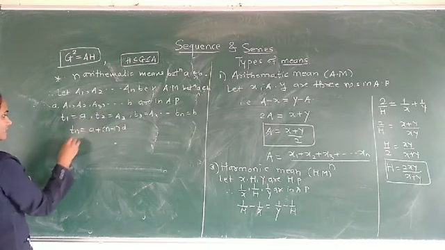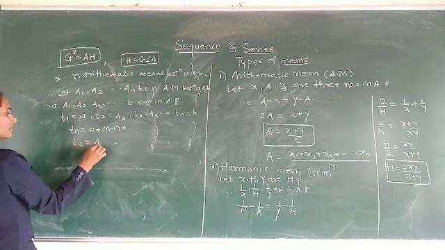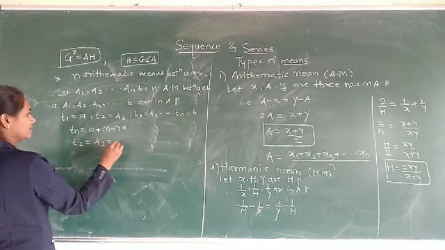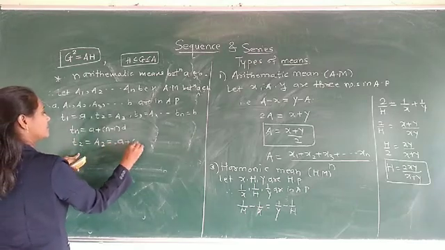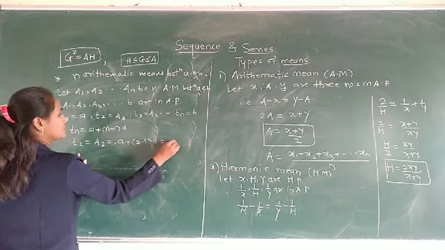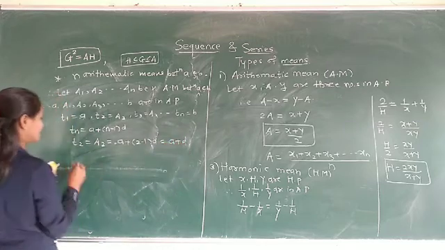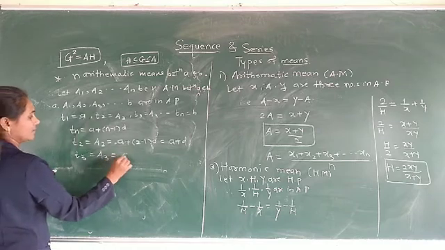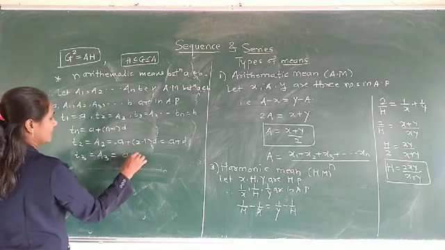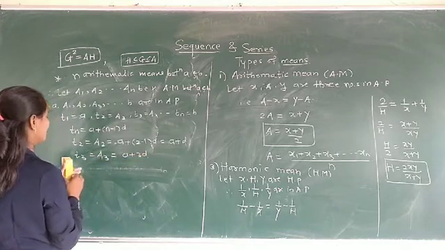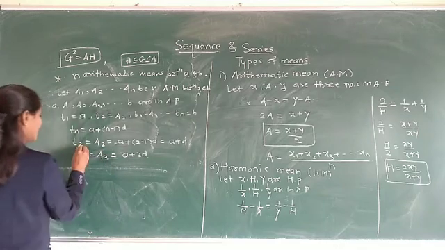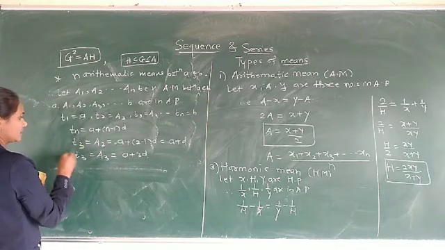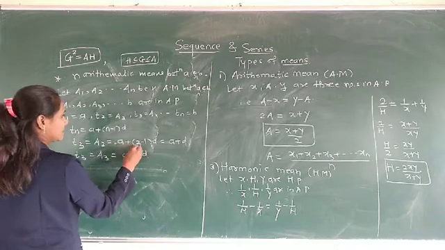Therefore, T2 is equal to A1, that means A plus (2 minus 1) into D, which is equal to A plus D. T3 is equal to A2, which is equal to A plus 2D, that means 3 minus 1.